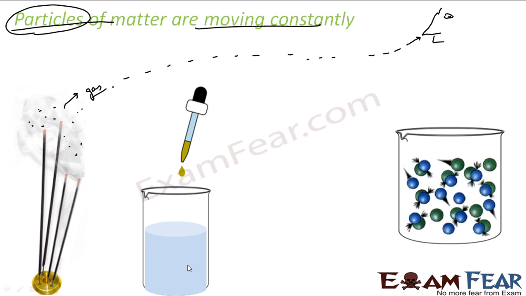Again, similarly, you take water in a jar and drop a few drops of ink. If you watch, this ink will spread on its own. It will take some time, but it will spread on its own. It will form something like this. If you heat it or stir it, it will become faster.